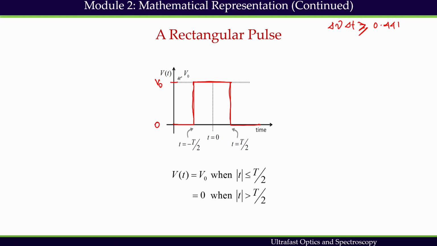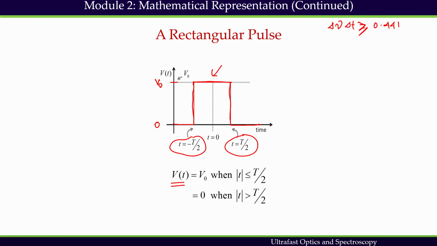We can also consider this kind of rectangular pulse to represent an ultrafast pulse theoretically. We can take a look at the time bandwidth product for this rectangular pulse. The procedure is known to us now. A rectangular pulse is depicted here, and V(t) is the temporal profile of the pulse. We get the maximum amplitude V naught only between these two times, minus T by 2 and T by 2. It is centered at t equals 0.